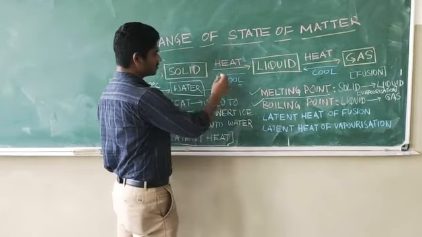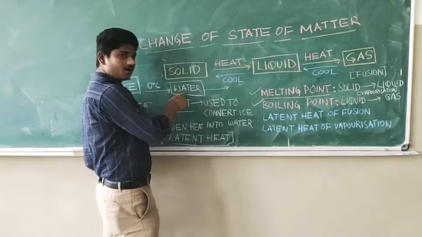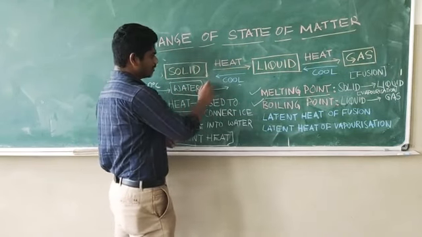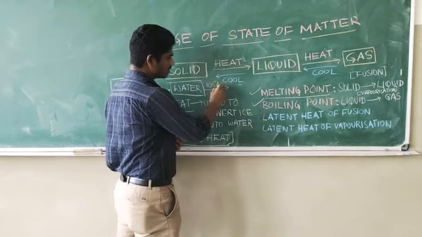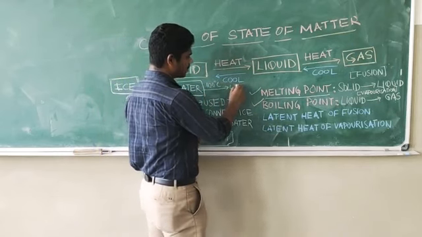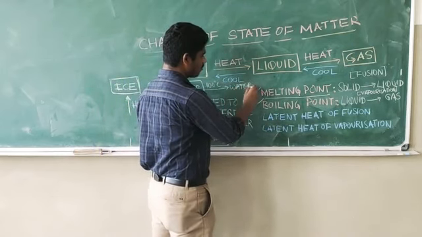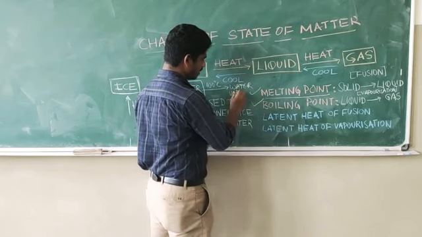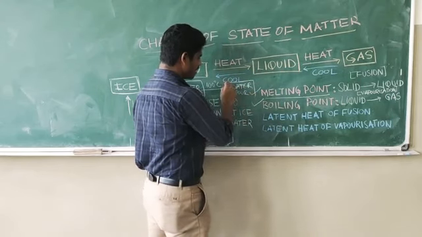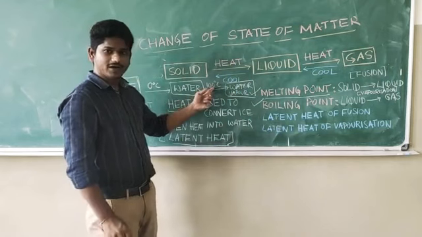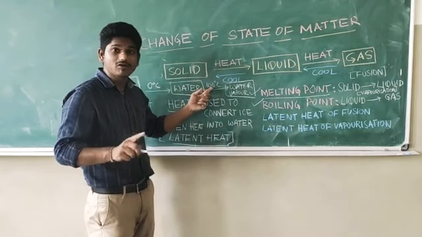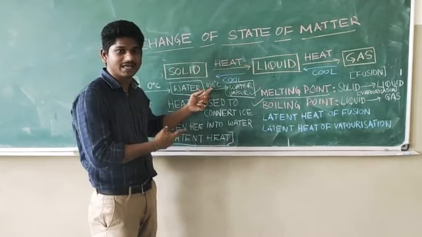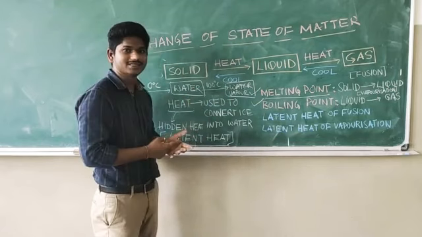Similarly, what happens? Suppose the water is there and you are heating it, and after reaching 100 degrees Celsius, it starts becoming water vapor. It starts becoming what? Water vapor. Right? So you can see, as soon as the thermometer reaches 100 degrees Celsius, there will be no change in the thermometer reading. It will show only 100 degrees Celsius.